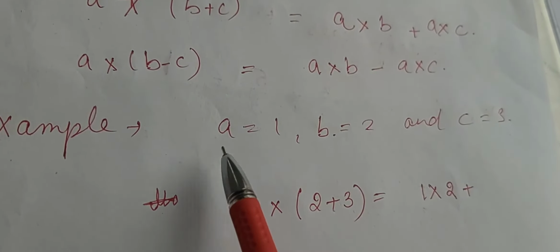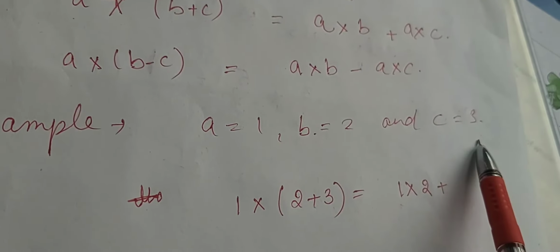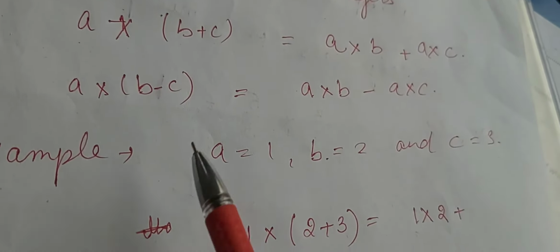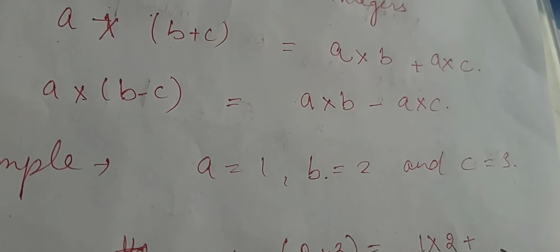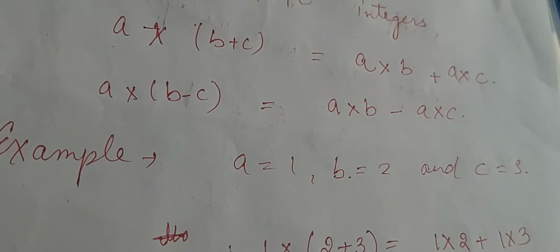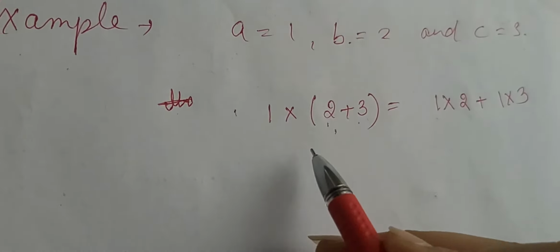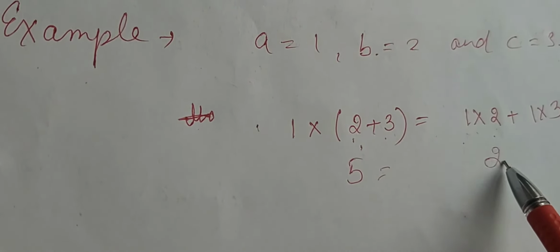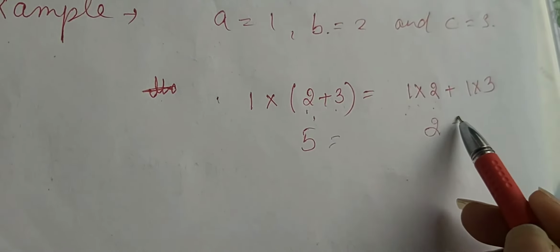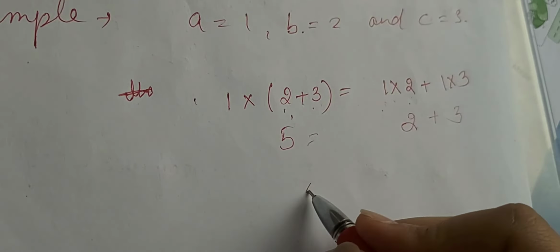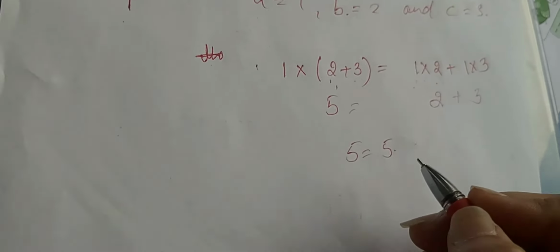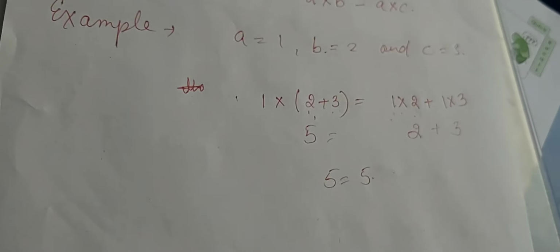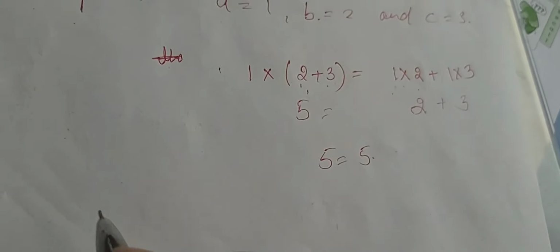So A is 1, B is 2 and C is 3. Putting the values for the addition, we got 1 multiplied by 2 plus 3, 5. 5 ones are 5. 1 multiplied by 2 is 2, 1 multiplied by 3 is 3. So 5 is equal to 5. Next is the distributive property for the subtraction.